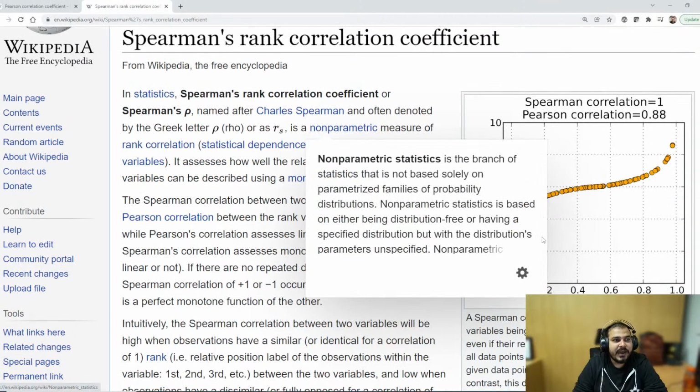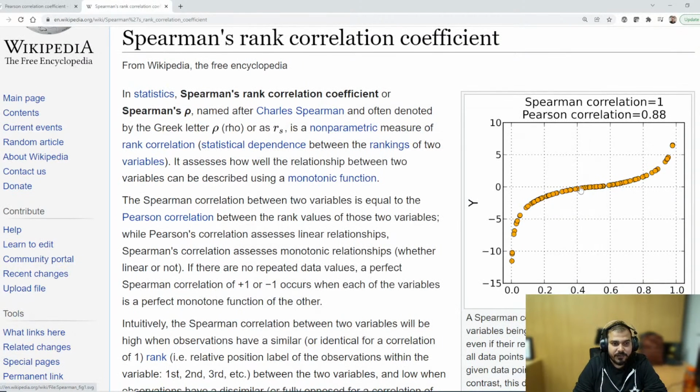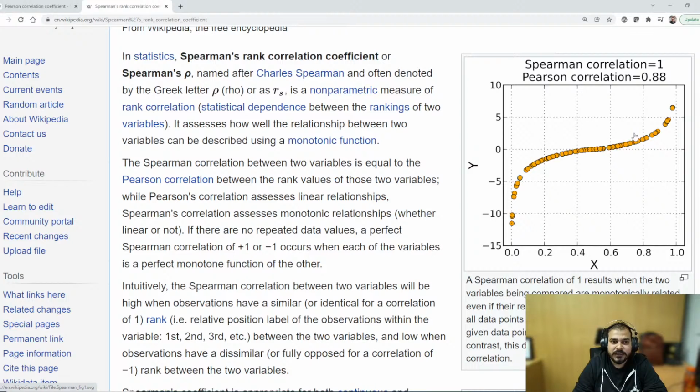Now in Spearman rank correlation, just see this graph, everybody. This graph that you are able to see obviously has a positive correlation because when x is increasing, y is increasing. And when I calculate with respect to Pearson correlation, it is giving me 0.88.